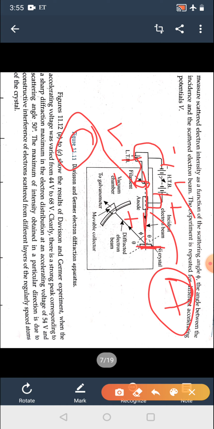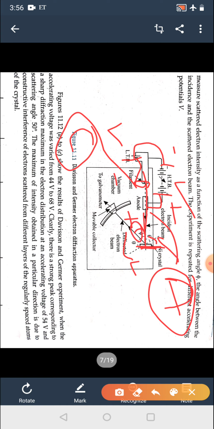And when the electrons were striking the nickel surface, they were deflected. Here this angle was phi, and that angle was theta, this angle is theta, and this is phi.